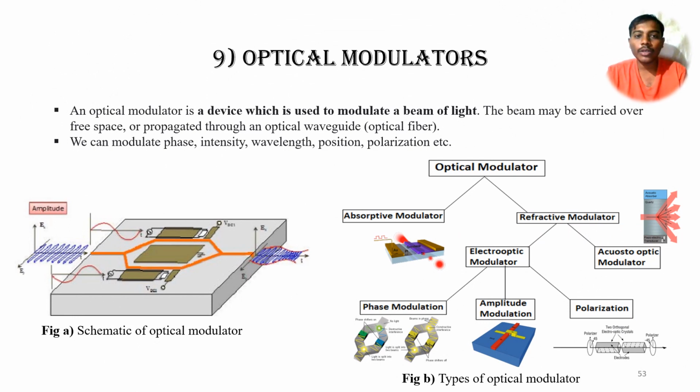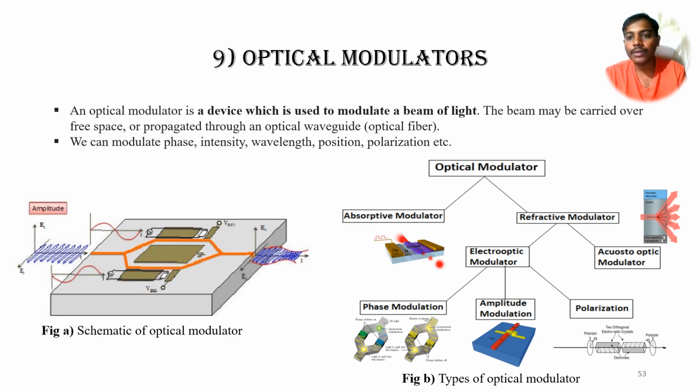What is meant by optical modulator? An optical modulator is a device which is used to modulate a beam of light. We can modulate that beam with various parameters such as phase, intensity, wavelength, position, and polarization. In figure A, we can see the schematic of an optical modulator. In that modulator, we can see the amplitude of the input wave is modulated at the output.